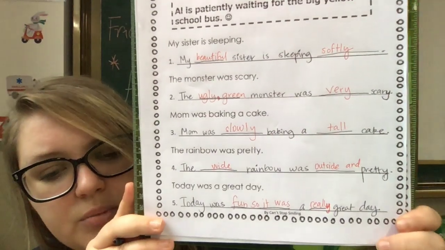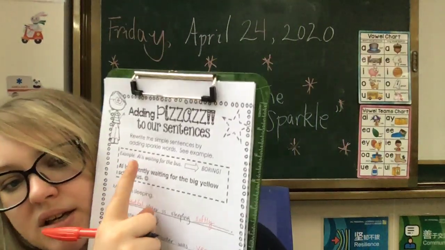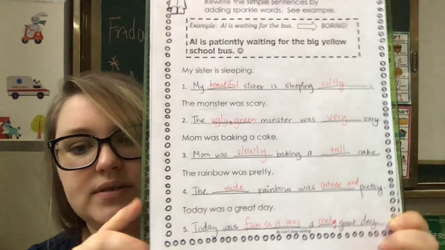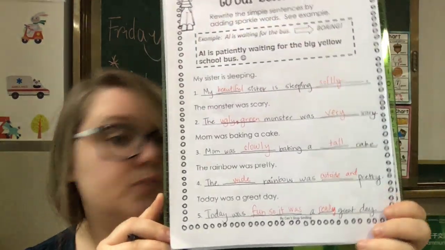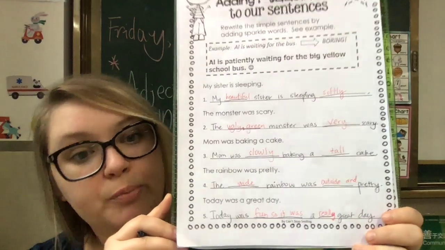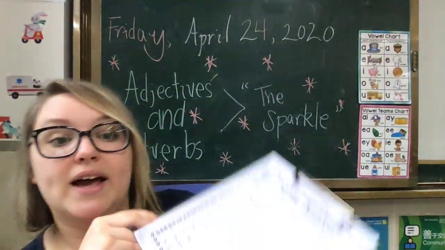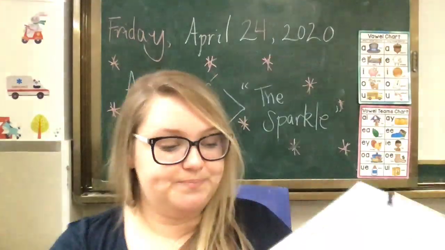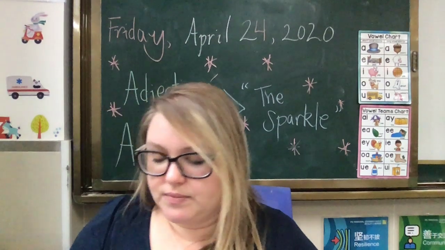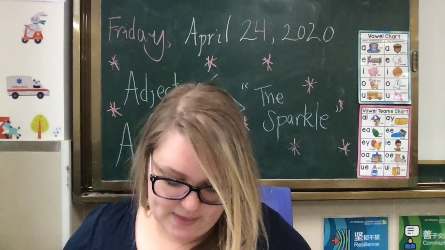But I want you to try your best. You can add extra words. It doesn't have to just be an adverb or an adjective, okay? Today was fun, so it was a really great day. We can change the sentence. If we're putting pizzazz or sparkle, we can change other things in the sentence, okay? So, don't know how you feel about that.